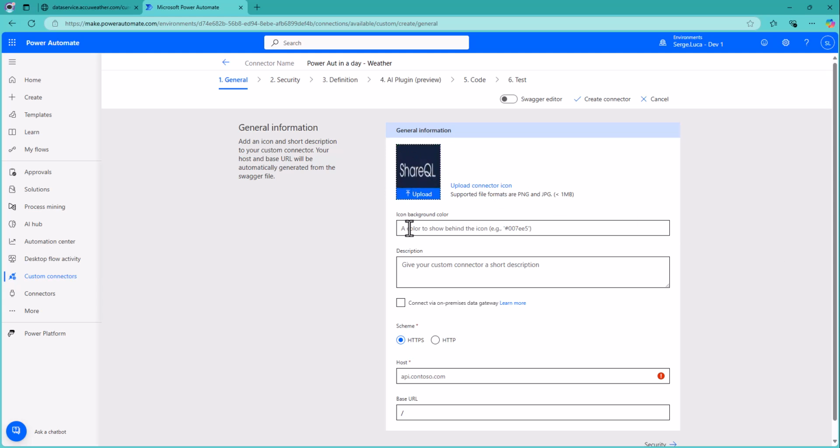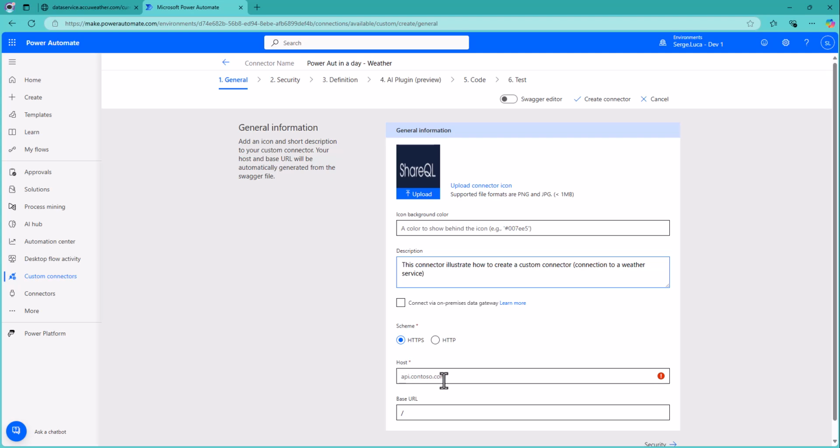Okay, and you can specify a background color and a description, connection to a weather service. Okay.